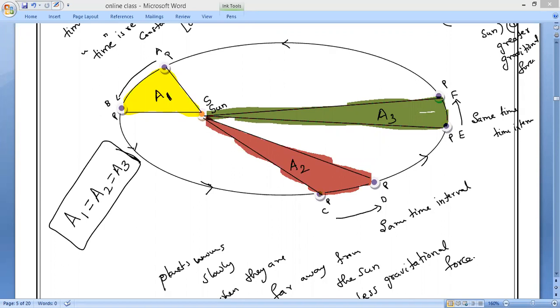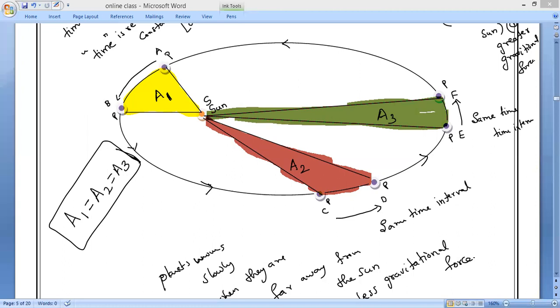Imaginary line. The line joining the sun and the planet covers equal areas in equal intervals of time. Have you understood everybody now?